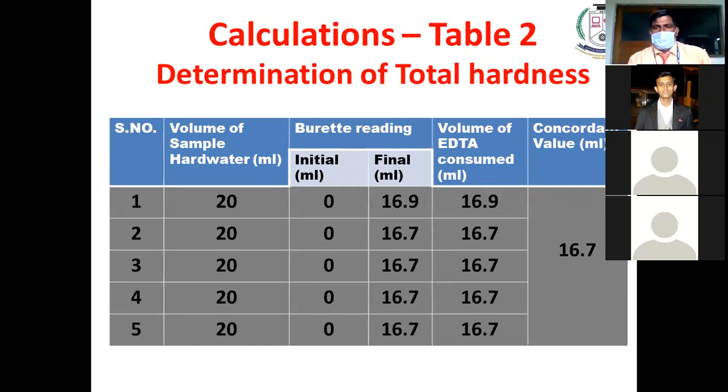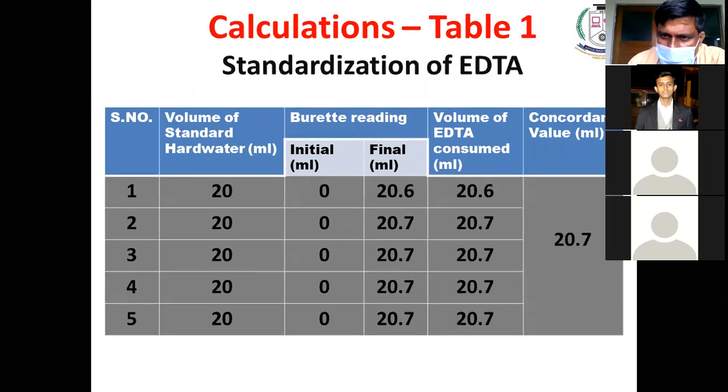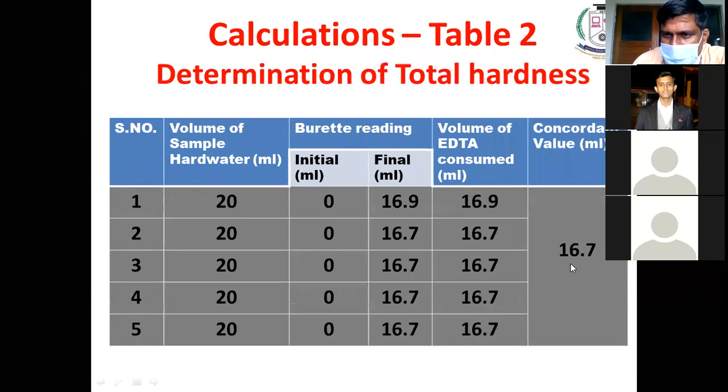The first time, at 16.9 ml, wine red color becomes steel blue. The second time, at 16.7 ml, wine red becomes steel blue. Third 16.7, fourth 16.7, fifth 16.7. We assume that 16.7 is the precise value, and we consider it as the concordant value. That means we are going to use 20.7 for our calculation and 16.7 for our calculation.